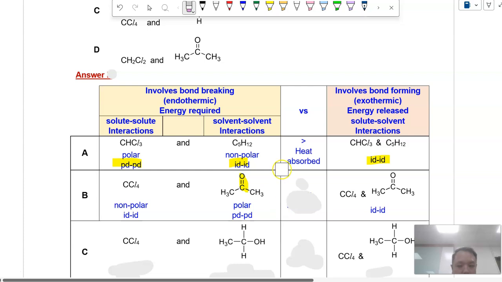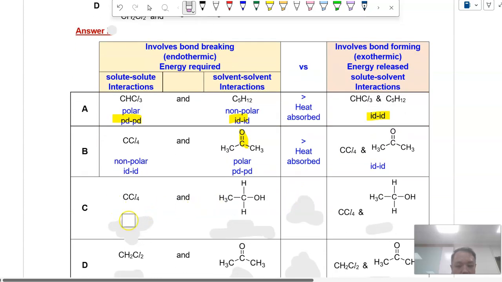So again, very similar to the earlier example, the energy required to overcome solid-solid interaction and solvent-solvent interaction is not sufficiently provided by the energy released during solid-solvent interaction. So heat is being absorbed.